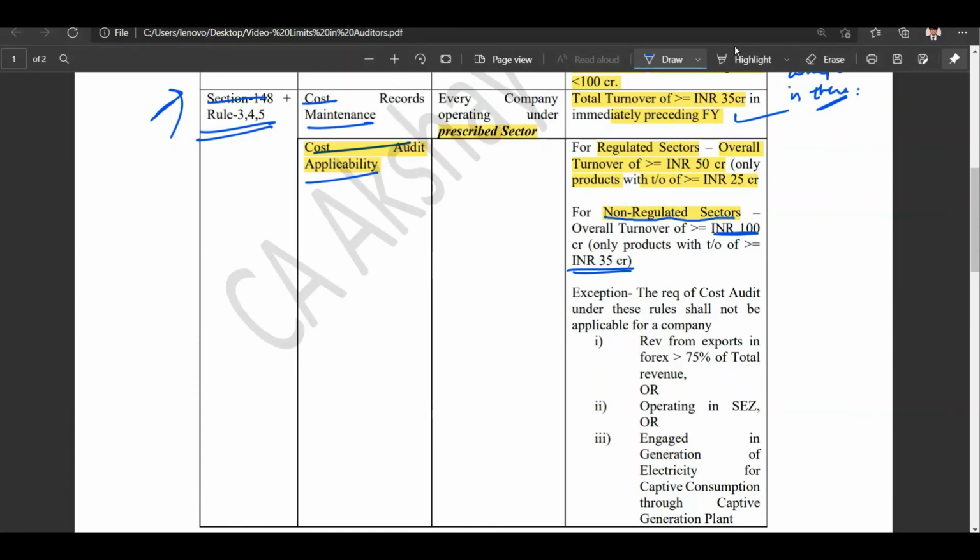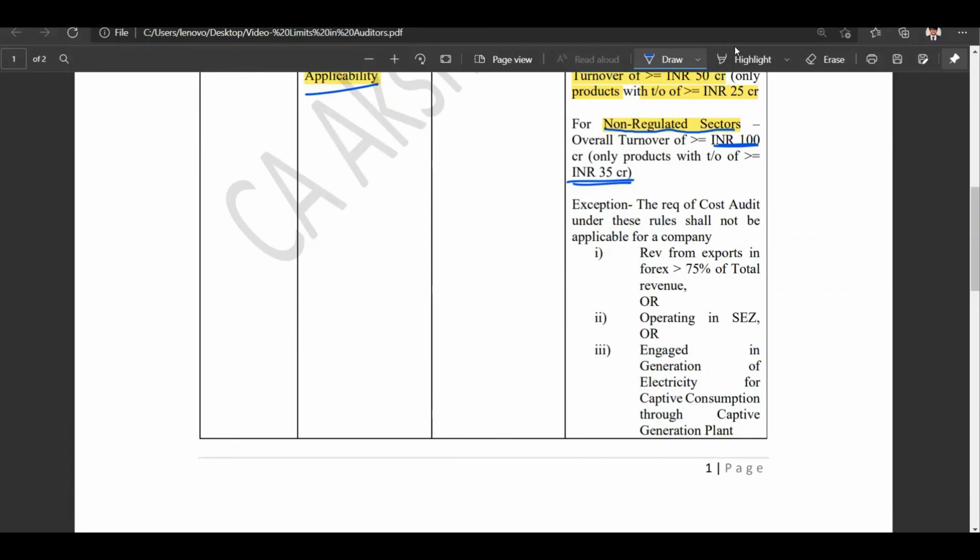All right. Now there are a few exceptions in the requirement of cost audit. First, if the revenue from exports in forex is more than 75% of total revenue, then the cost audit applicability will not be there. Or if the operation is being done in a special economic zone, for example in Noida, then that company shall not be required to go through the cost audit. And if the company is engaged in the generation of electricity for captive consumption through a captive generation plant, then again the cost audit requirement will not be there.